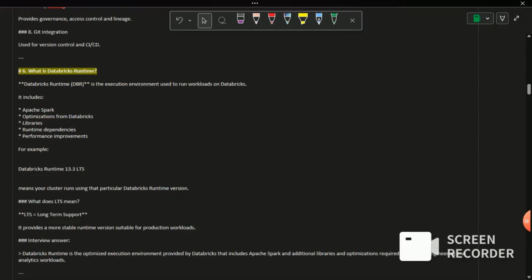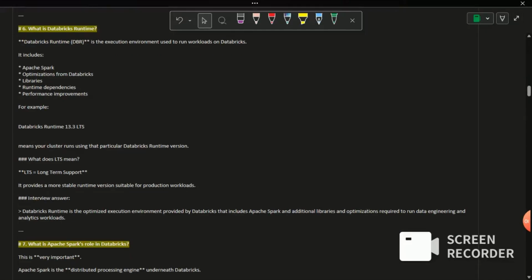Then we'll move on to the sixth question. What is Databricks Runtime? Databricks Runtime is an execution environment used to run workloads on Databricks. You can think of it as one package which includes all the related things that are required to run your particular job. It will include a Spark version, Python libraries if needed, and optimizations, including performance improvements, like the Photon engine inside.